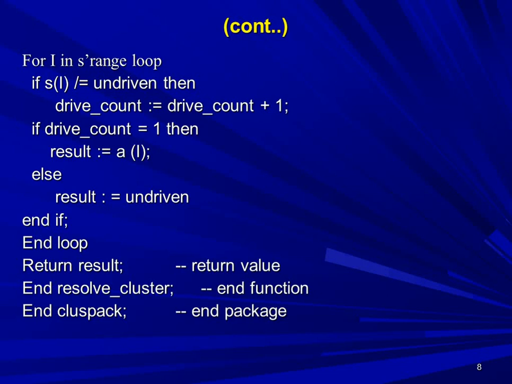For I in s'range loop, if s of I is not equal to undriven, then count of the drive count is incremented by 1. By writing the line, drive count is assigned drive count plus 1. And if drive count is equal to 1, then result is assigned a of I, else result is assigned undriven. End of the if, then end of the for loop. Return the value of result to the function. End resolve cluster function and end cluster.